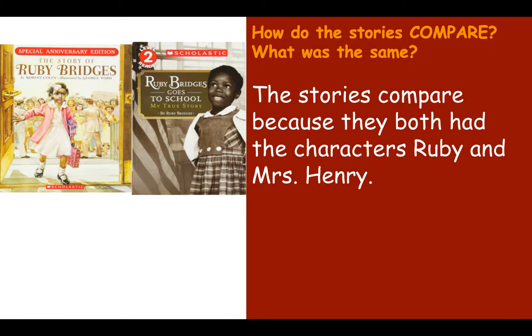Now I need to think to myself, how do these stories compare, or what was the same? Now I remember in both of these stories, they both had Ruby, they both had Mrs. Henry, so I know that the stories compare because they both had the characters Ruby and Mrs. Henry.